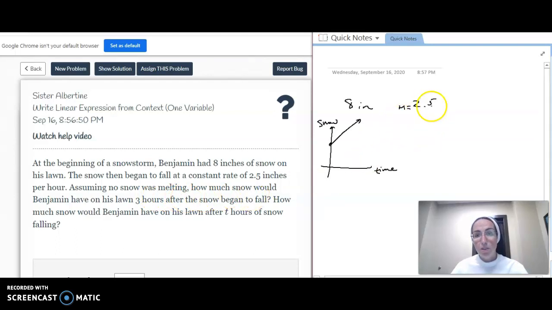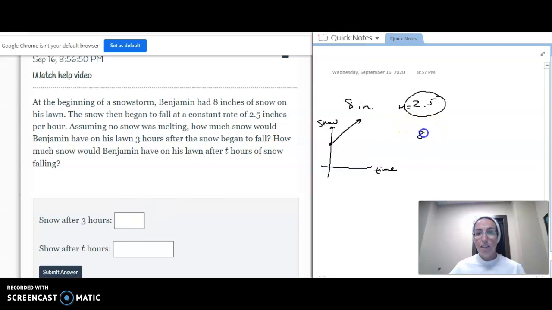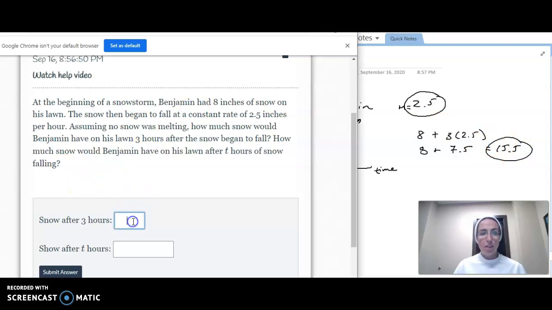Okay, well you could answer it by just adding 2.5 plus 2.5 plus 2.5, because it happens 2.5 inches per hour. So we could do that. Snow after 3 hours is 8 plus 3 times 2.5. 3 times 2.5 is 7.5. 15.5. So that's how much snow is on the ground after 3 hours.